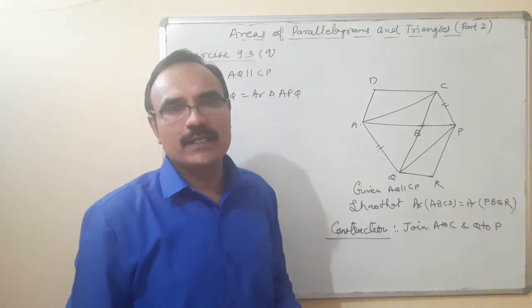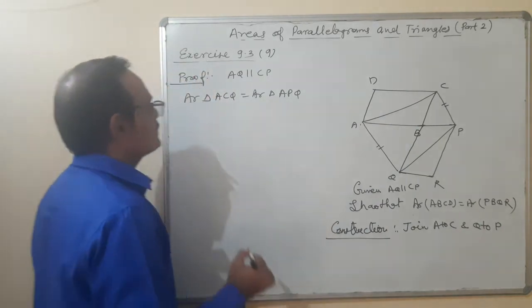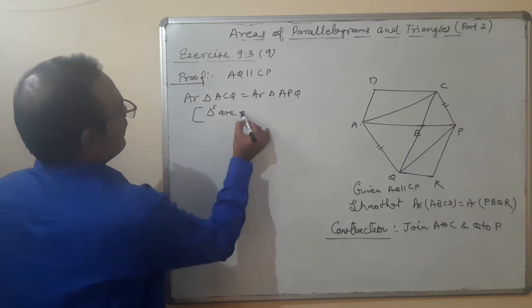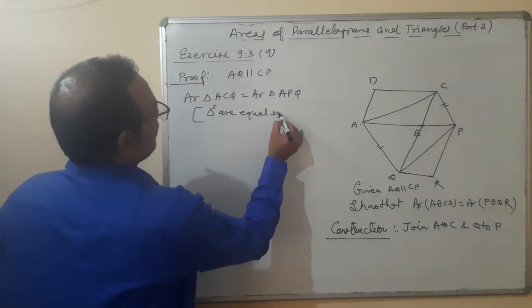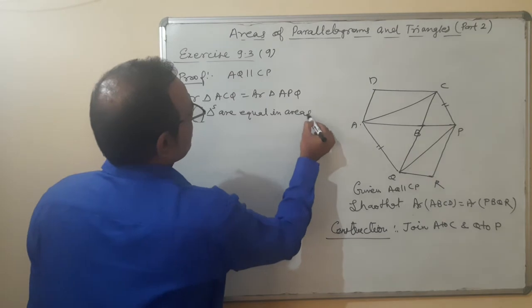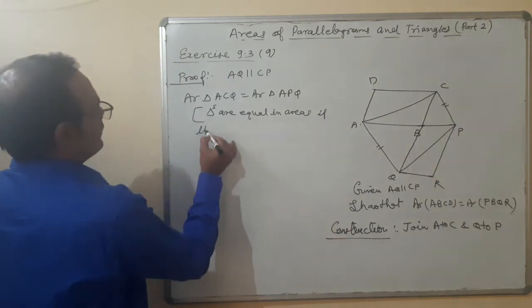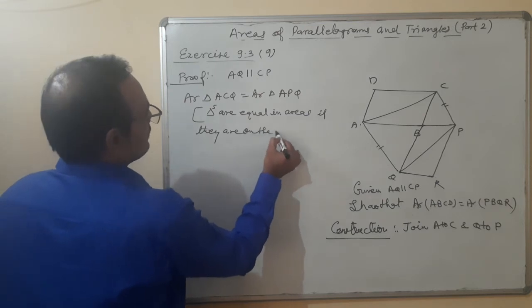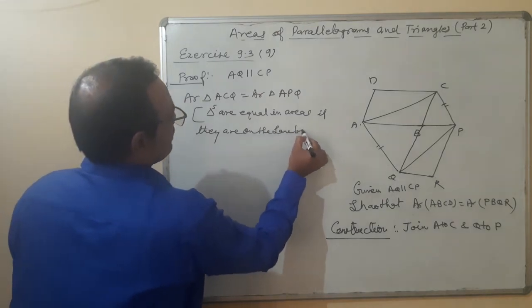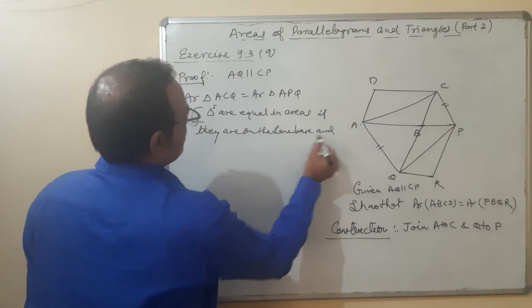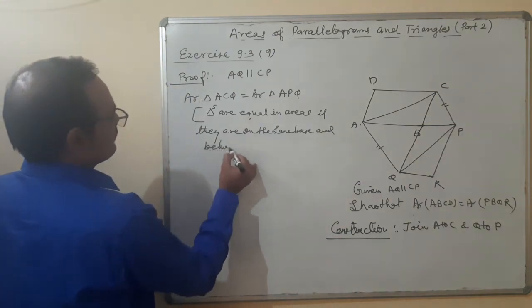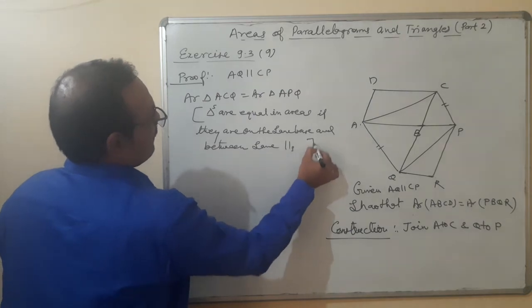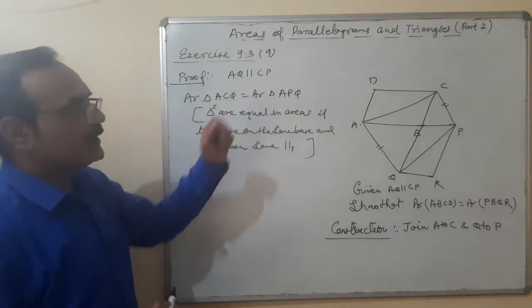Two triangles are equal in areas if they are on the same base and between the same parallels. So therefore they are equal in areas.